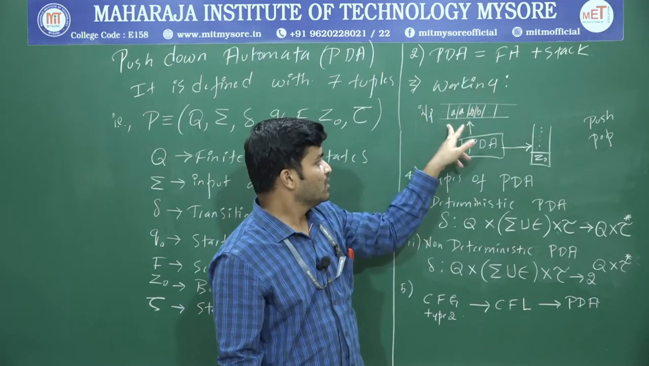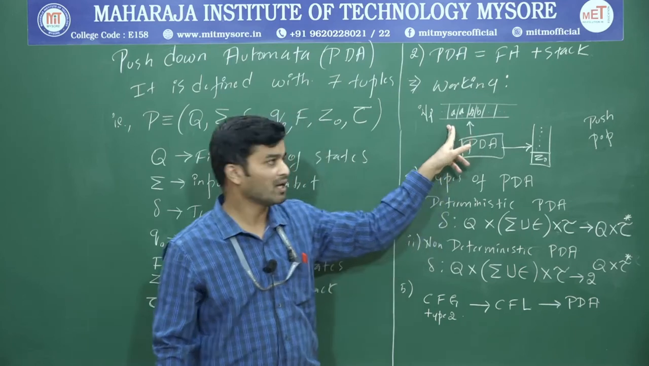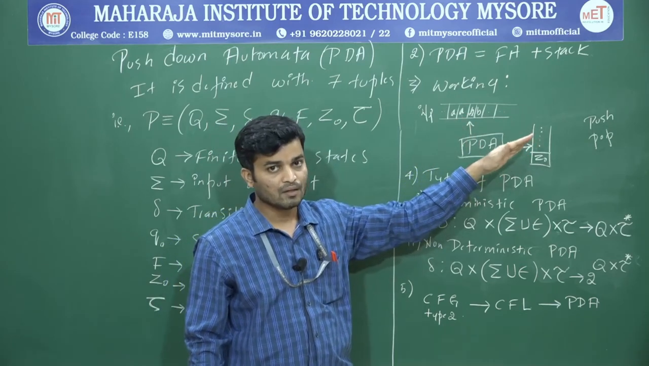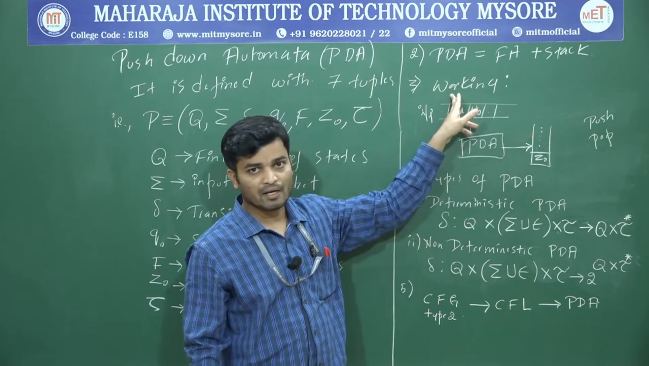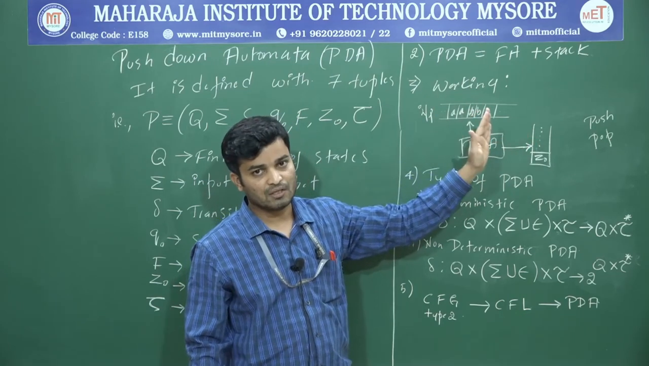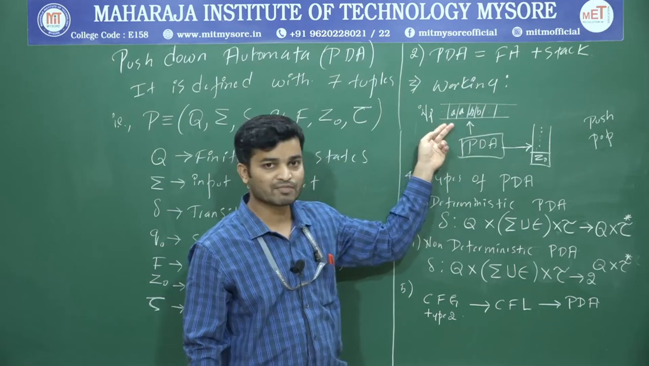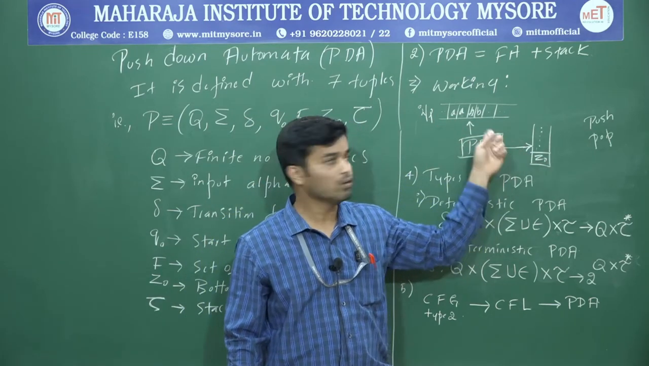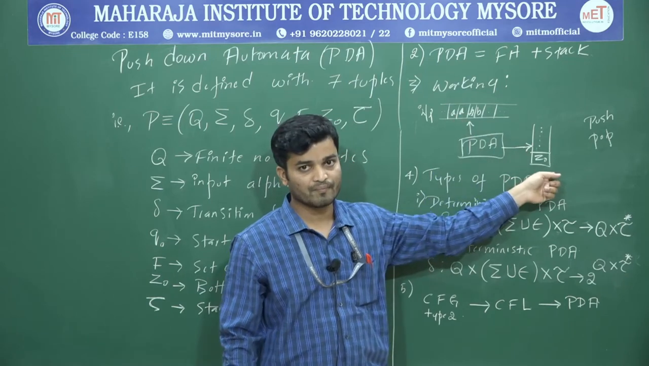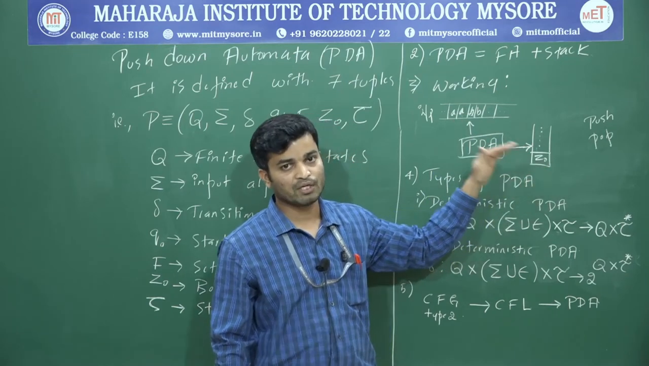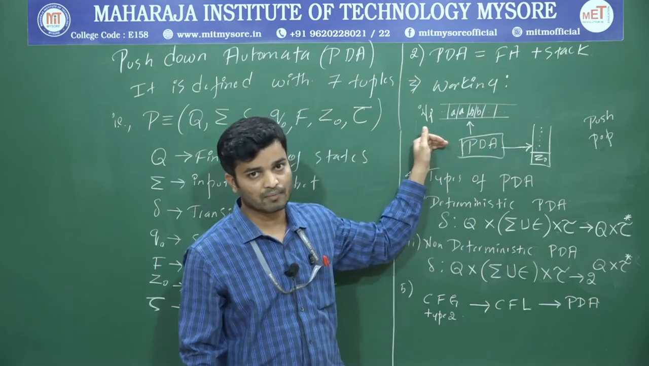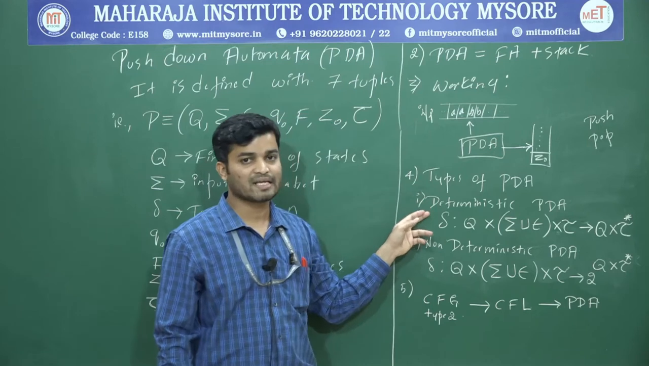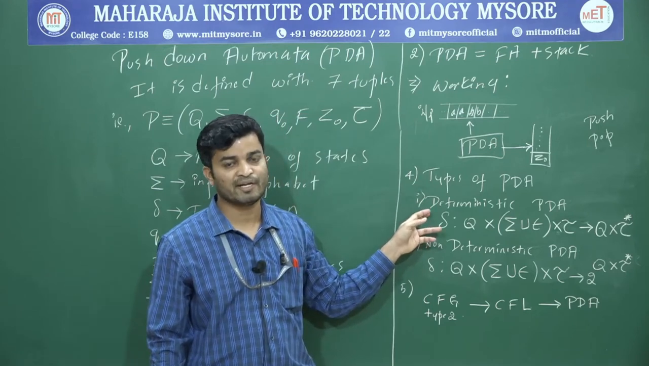Usually, your finite automata will look at the input, then it will take a transition. Whereas in your PDA, to make any transition, it will look at both the input as well as the top of the stack. That is the difference between finite automata and pushdown automata. Next is the types of PDA. Again, just like finite automata, we have 2 types of PDA.